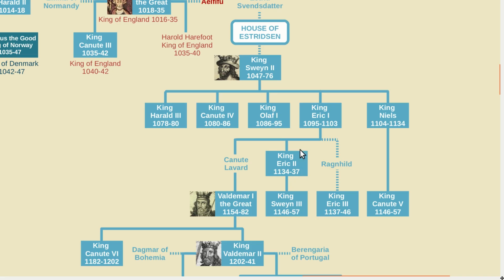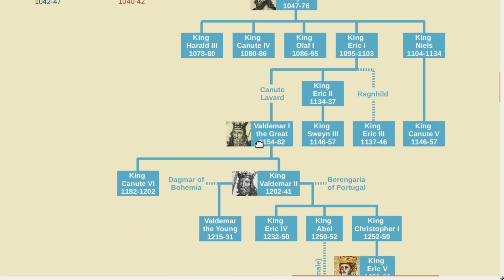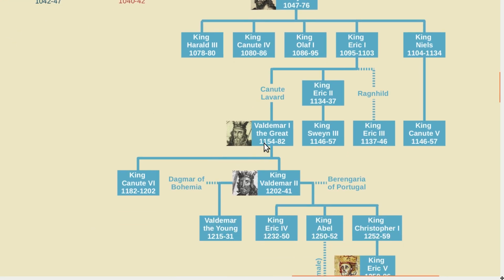Eric II, son of Eric I, took control away from the last of Sven's sons to rule. Eric II was then followed by his nephew, Eric III. But Eric III ended up abdicating. The throne was then fought over between these 3 individuals, Sven III, Canute V, and Valdemar I. Valdemar emerged victorious and went on to become Valdemar the Great.